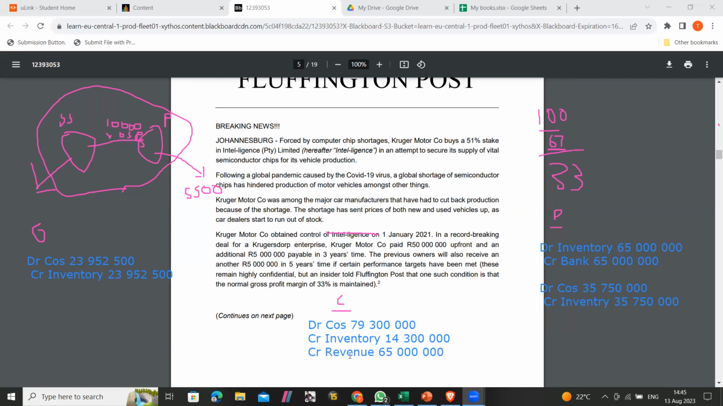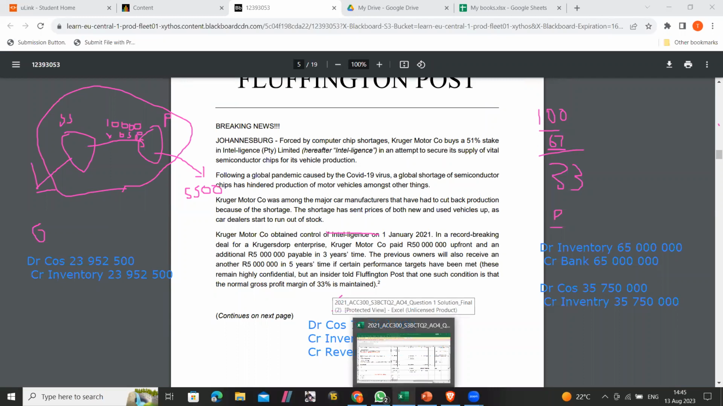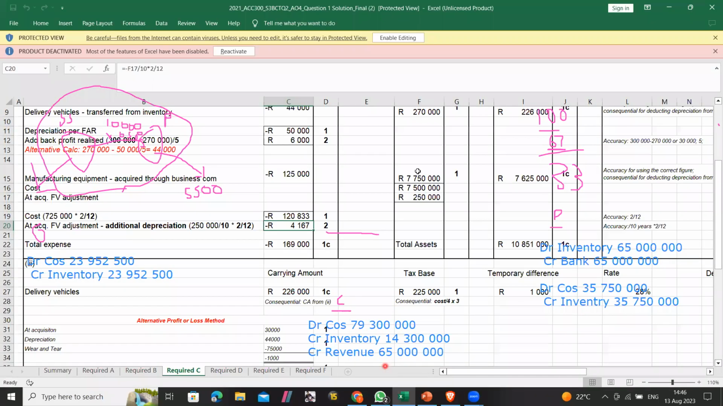And then obviously revenue is a profit or loss item, and cost of sales is a profit or loss item. So you are gonna need to do the deferred tax on it. Yeah. So let me just erase this.